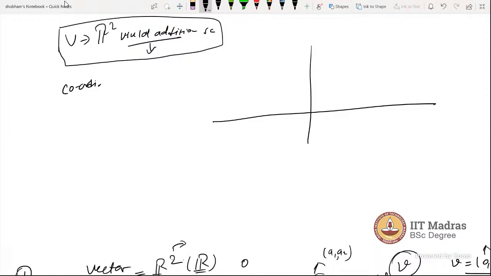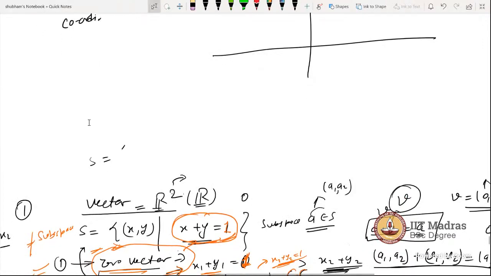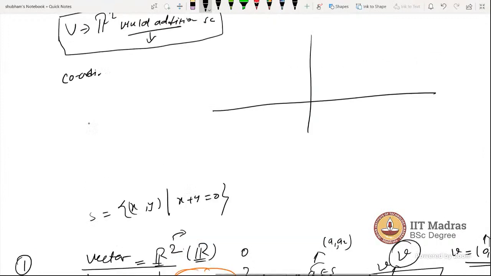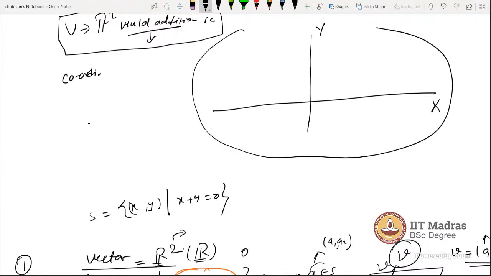Now I am writing here, let's say this is S prime, and the first S I am writing is x plus y is equal to 0. Now see, this is R2, which means 2 coordinates. So this is the x-axis, this is the y-axis, and suppose this is whole R2.